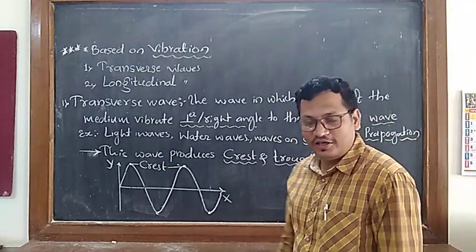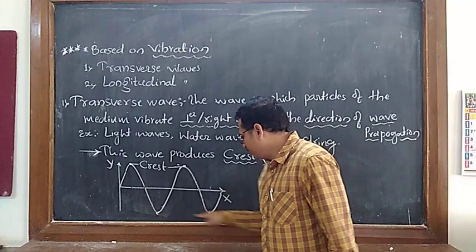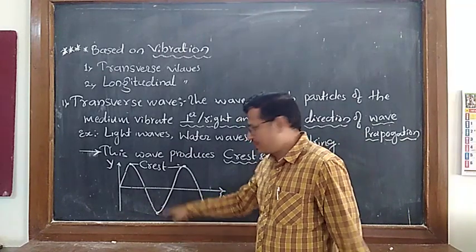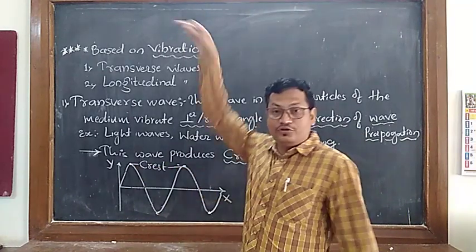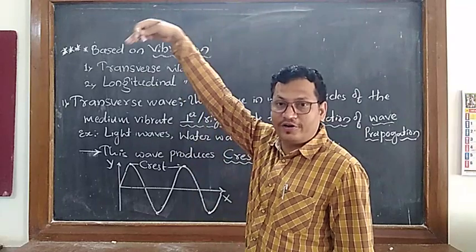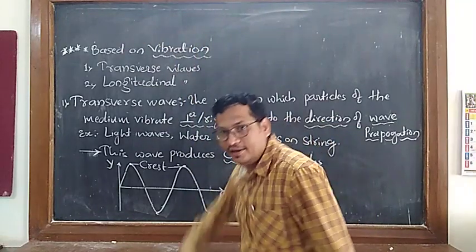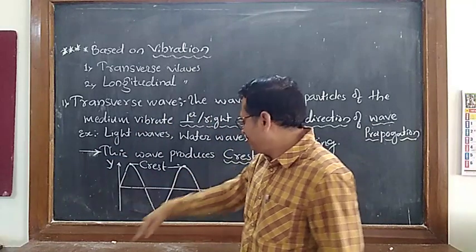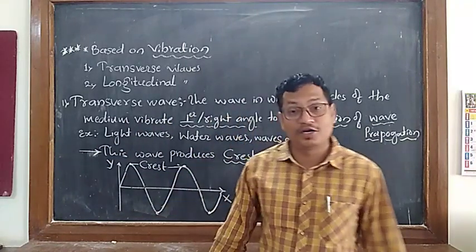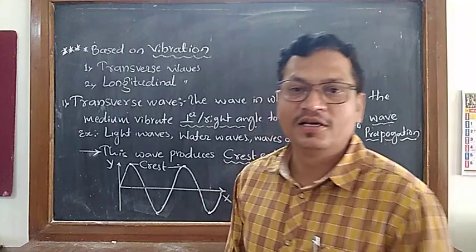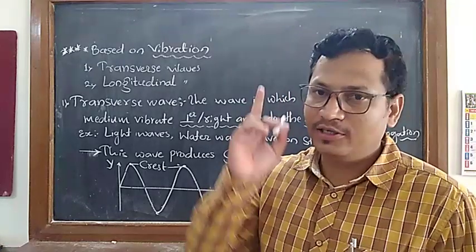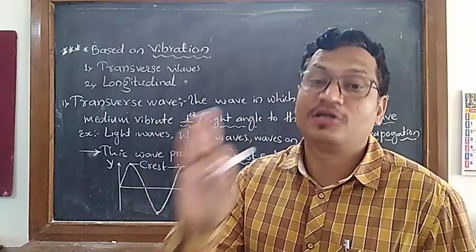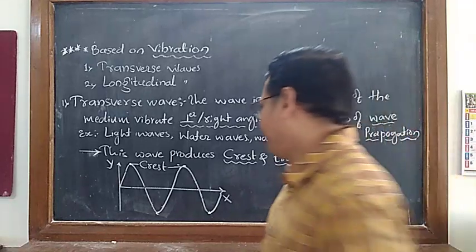Correct? Similarly, can you construct a sentence for this? This is what? Highly raised. This is what? Highly raised. This is what? Highly depressed. Correct? The highly depressed part of the wave is called a trough. The depressed part of the wave is called a trough.